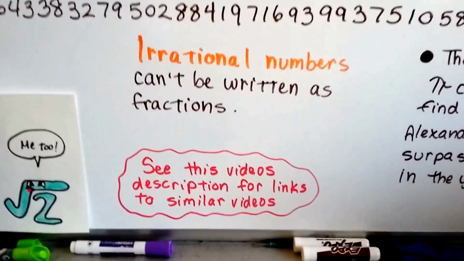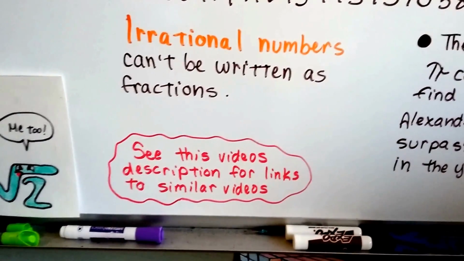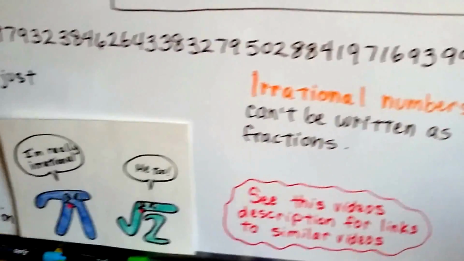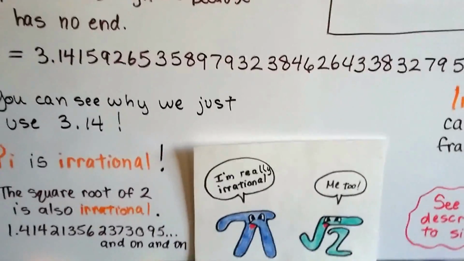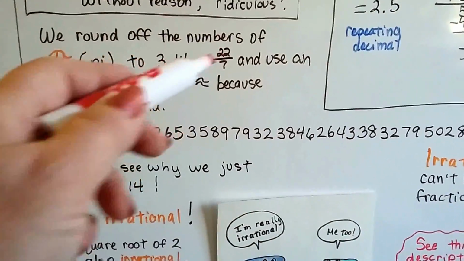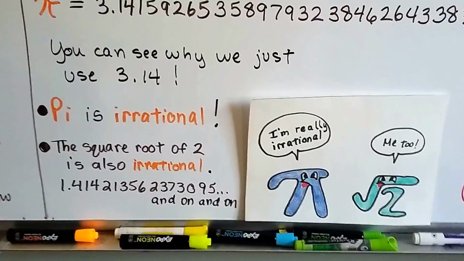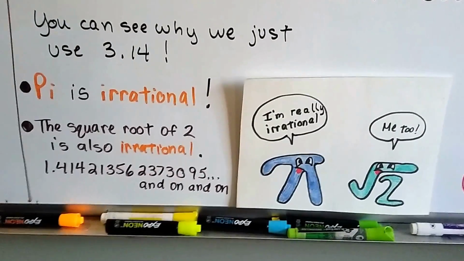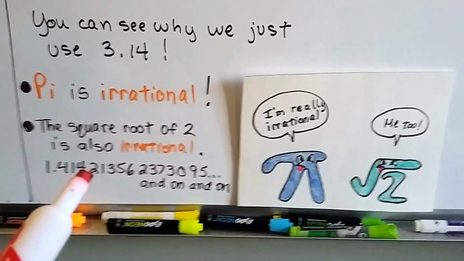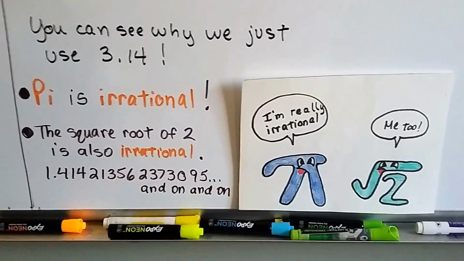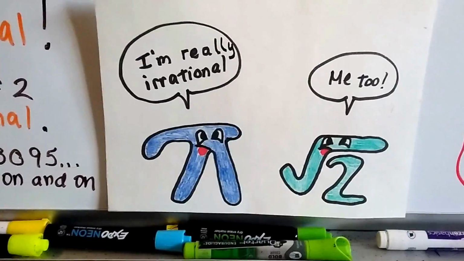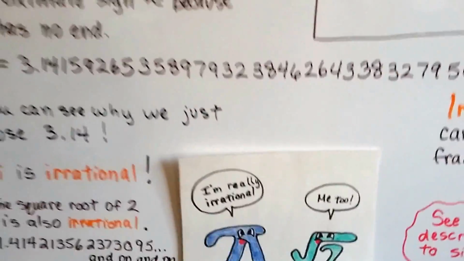Now, if you're still really confused, there's links in the description of this video to similar videos that'll explain it to you, okay? So we can see why we just use 3.14 for pi, or 22/7, as a fraction. It's irrational. And the square root of 2 is also irrational. Square root of 2 as a decimal is 1.41421. Oh my gosh, it just goes on and on and on. So they're really irrational, okay? Pi and square root of 2.